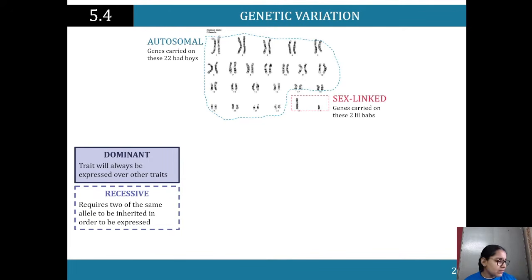And I saw a couple of comments here in terms of, if it's a bit confusing and you haven't done module 5 right now, don't worry about it. I totally get it, right? So what I just want you to focus on is maybe capturing some of this terminology. What's autosomal, what's sex-linked, what's translation, what's transcription.